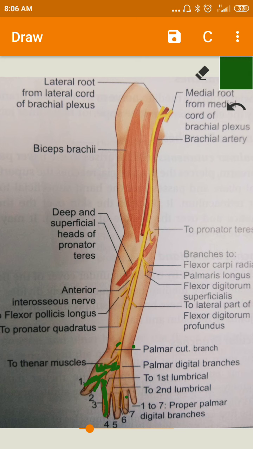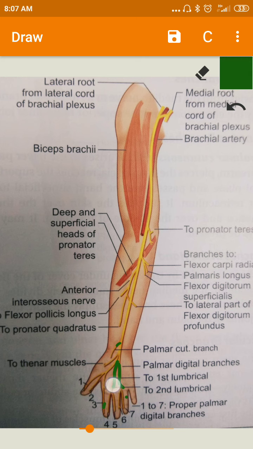And the medial division divides into two digital branches, giving branches to the adjoining sides of the fingers. You can see it clearly here. This is the medial branch, and it gives two digital branches, and each again divides into two slips.